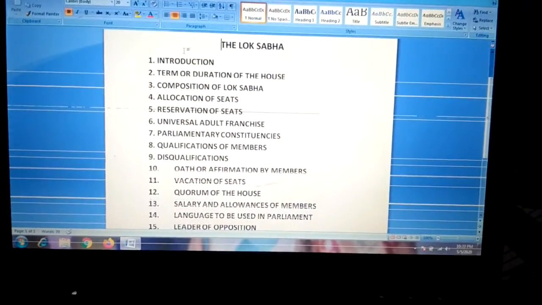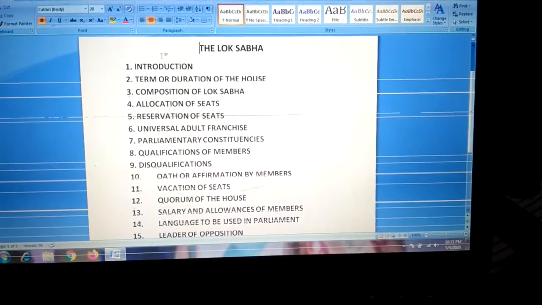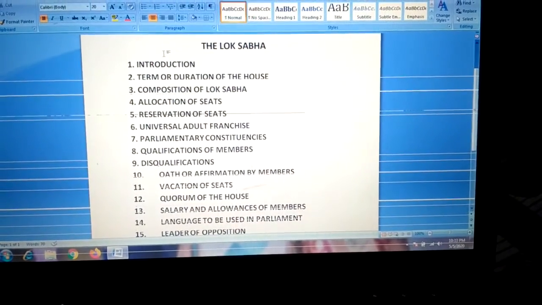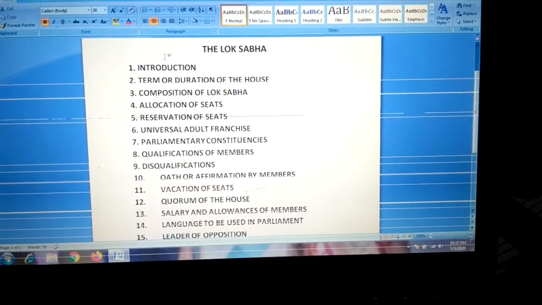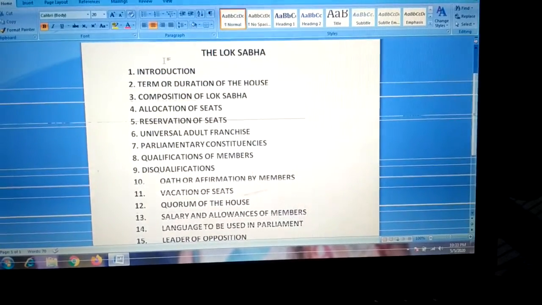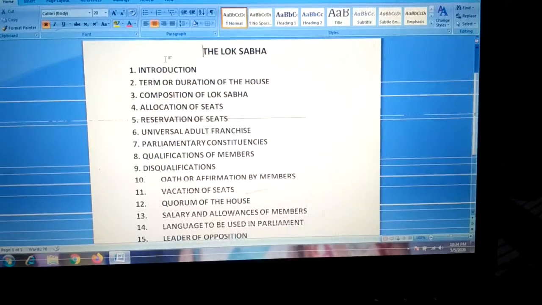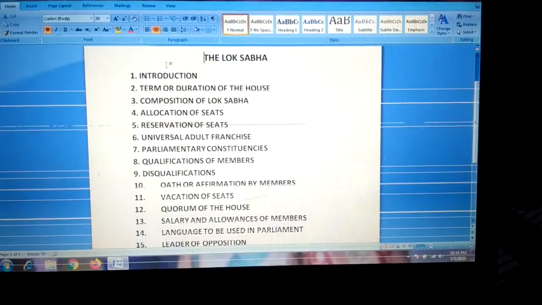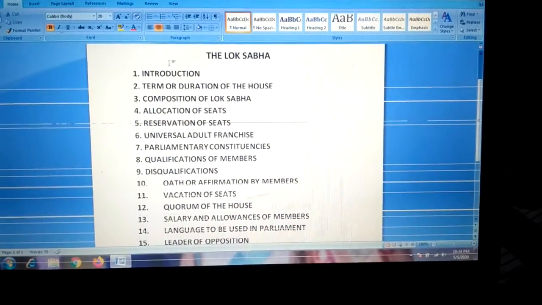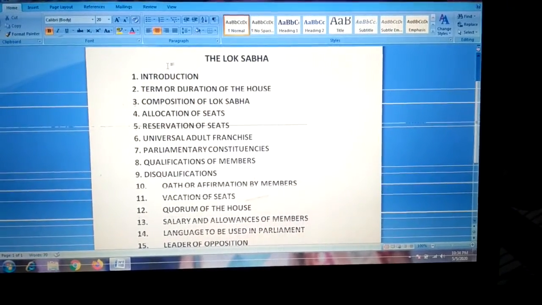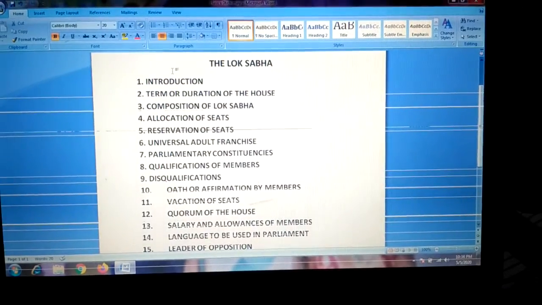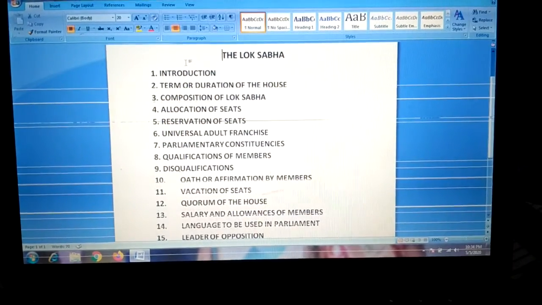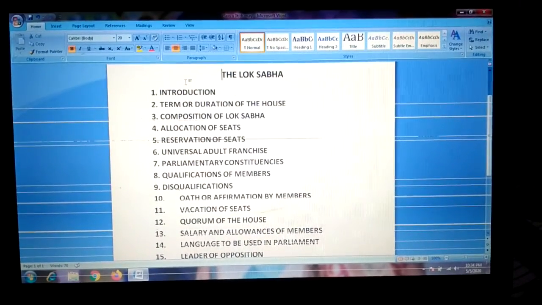The Union Parliament is incomplete without the President. The President doesn't sit every day in the Union Parliament, but in each and every case, when a bill is passed or a new law is passed, at that time the President's assent is a must. Okay. So this is the introduction of the Lok Sabha.